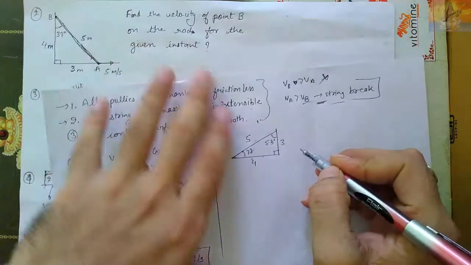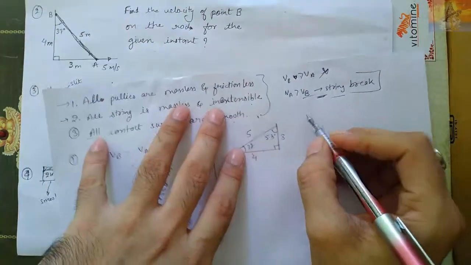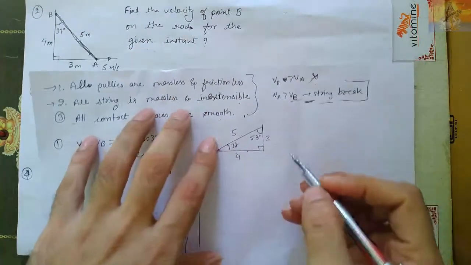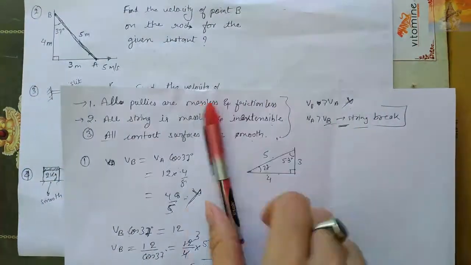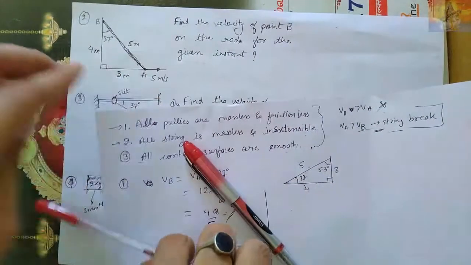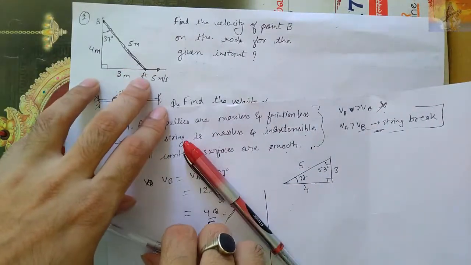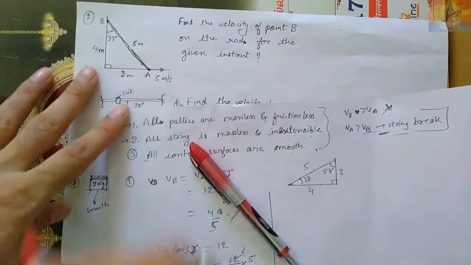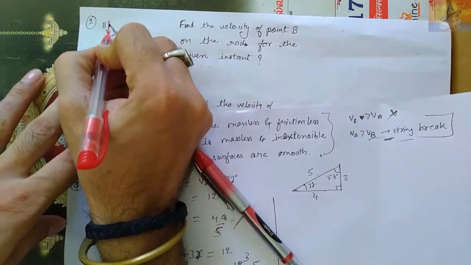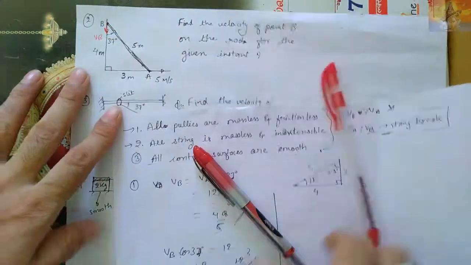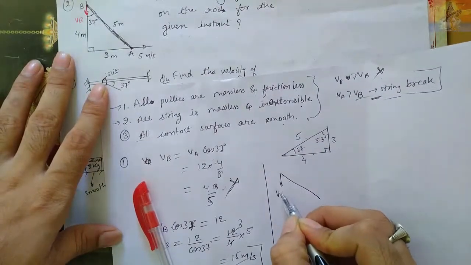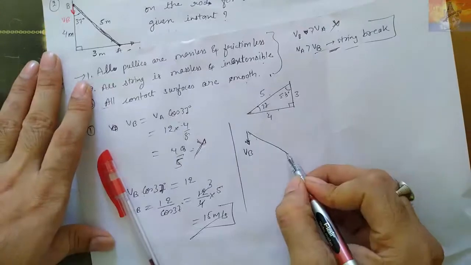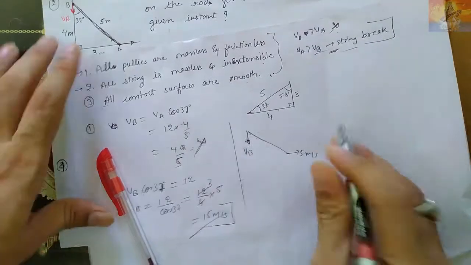So, the second question, this one. So simple. Let us see here only, I am making it. It is given that this A is moving with 5 meter per second in this direction. So what will be the velocity of B? Let's say the velocity of B in this direction is VB, and this velocity is 5 meter per second.